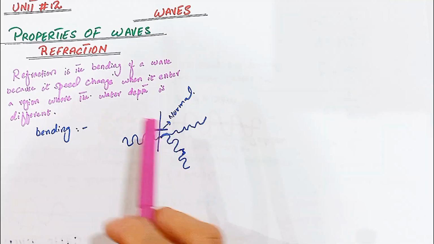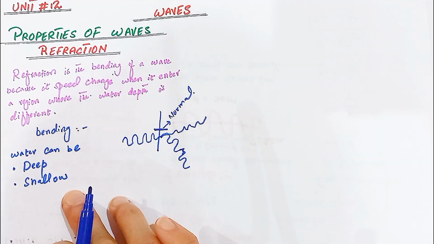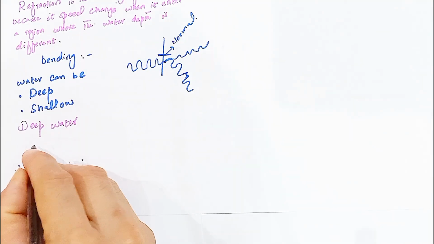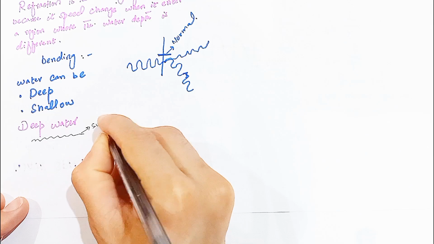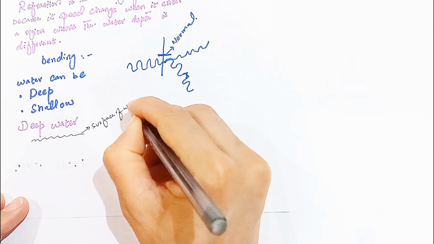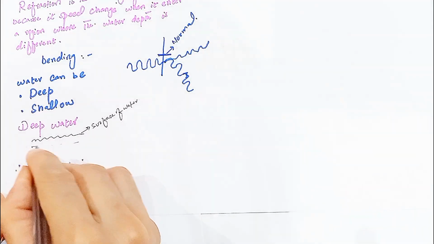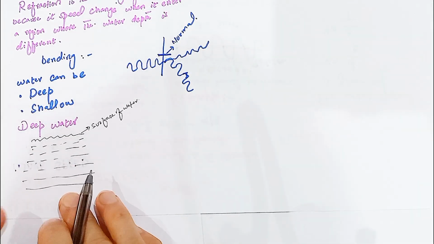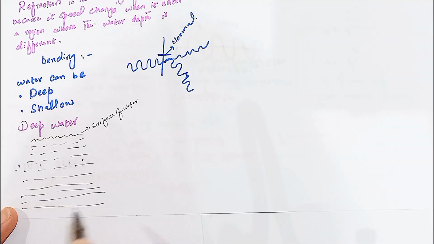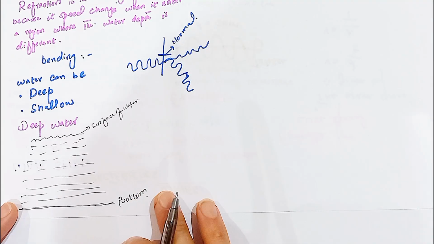The second word used in the definition is the water depth. Now we understand the concept of deep water and shallow water. In deep water, here we suppose this is the surface of the water. Inside of the water is the constant of the water, and here is the bottom. What does deep water mean?